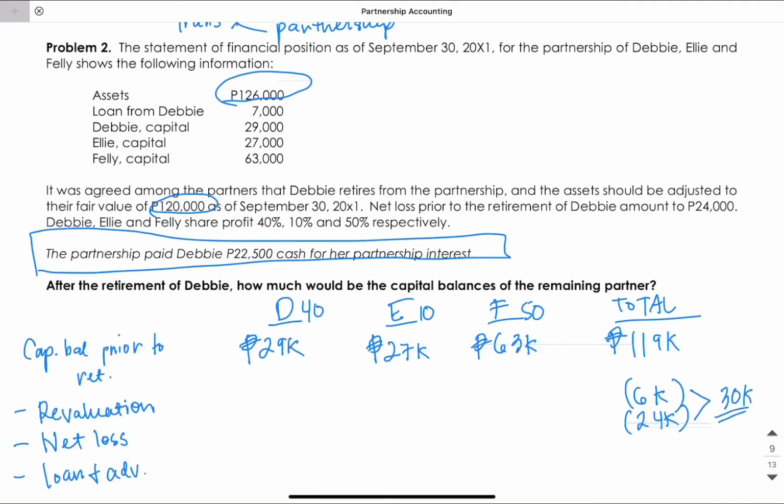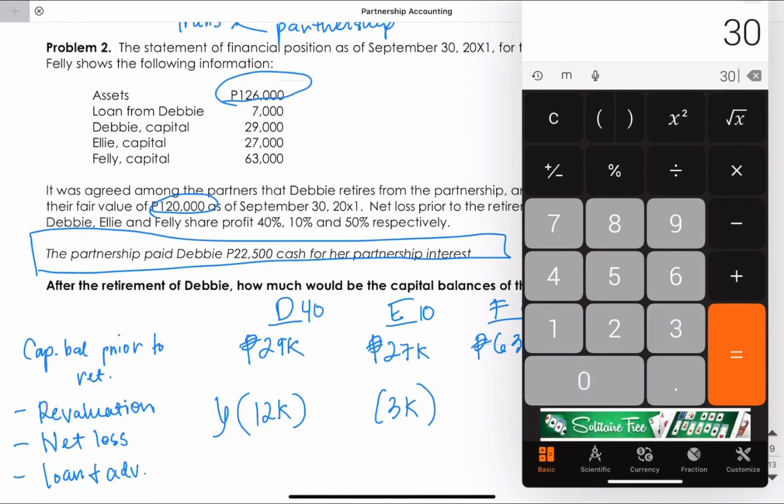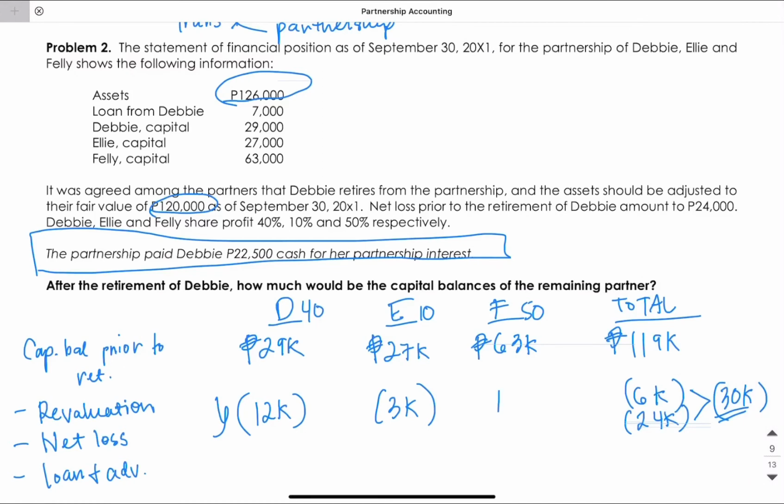So 30,000. That is simply 30 times 40%. This is 12,000. And then 30 times 10%, that is 3,000. 30 times 50%, this is 15,000.